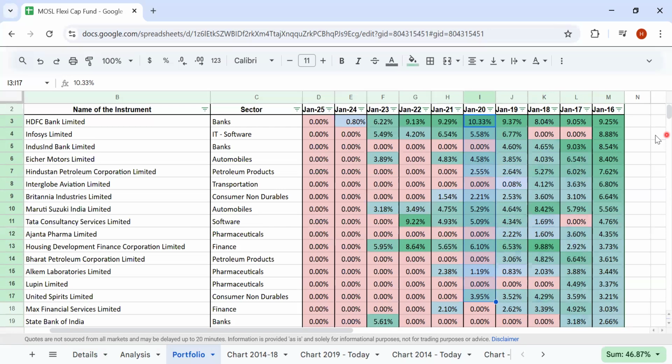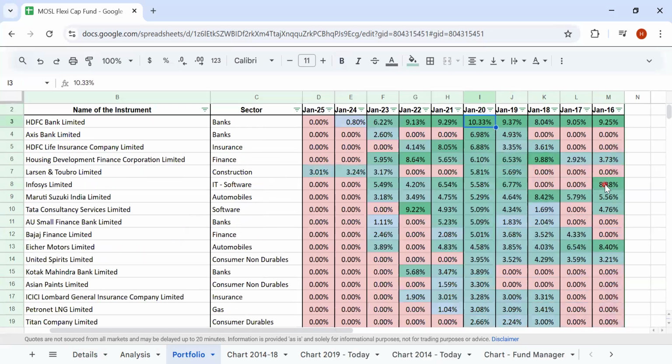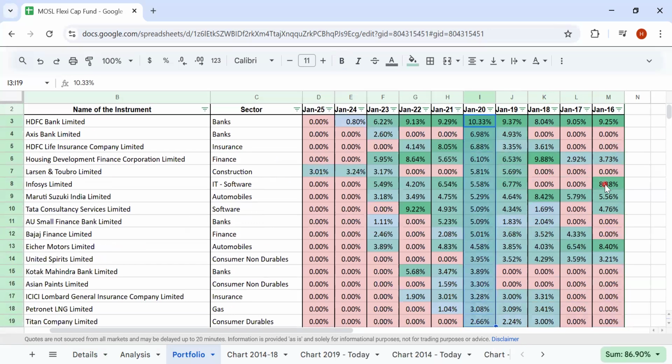If we look at it in a similar way, what has happened in the last 5 years? So what was around 85% in January 2020, if you look at 2025, it is only 3% of it that is present. That is L&T Limited is what they have, right? So in Jan 21, this 86% has become 60, and Jan 22, this is at 46, and in 23, this is at 34.